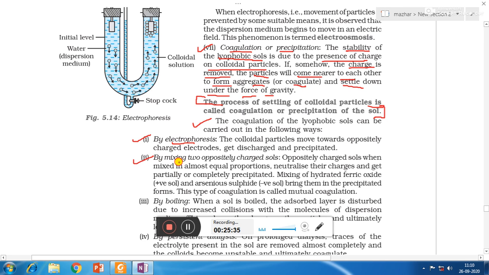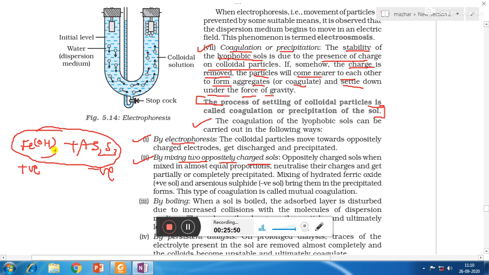Second method is by mixing two oppositely charged sols. Suppose we have ferric hydroxide sol, which is positively charged, and arsenic sulfide sol, which is negatively charged. If we mix them with each other, then the charges of both the colloidal particles will cancel out each other. So in that case they will start coagulating, or mutual coagulation or precipitation will take place.